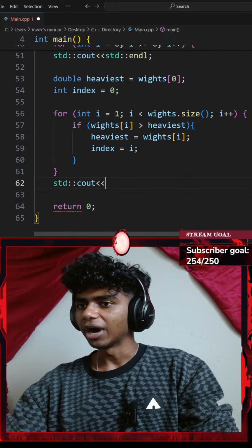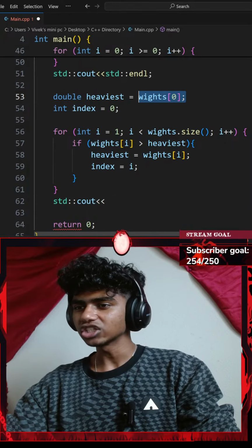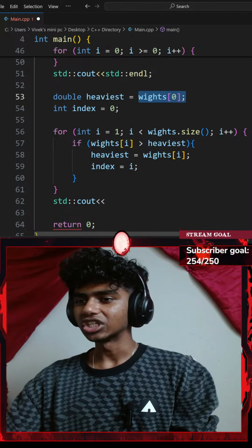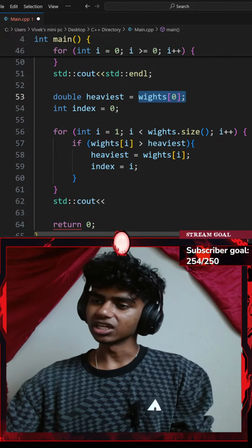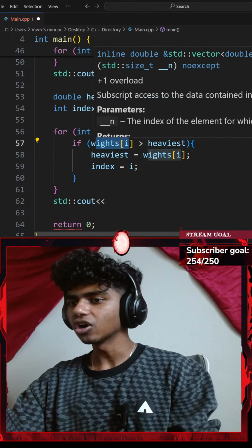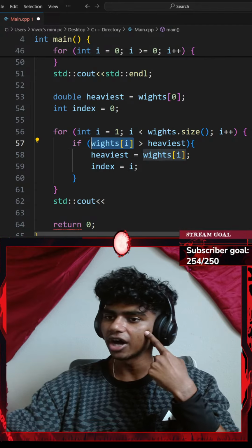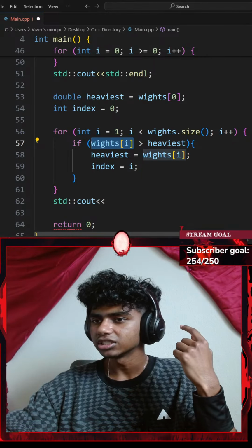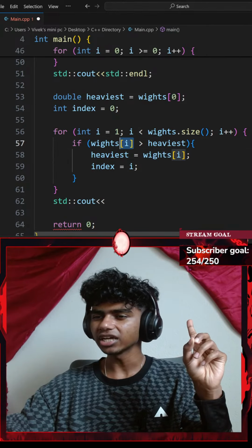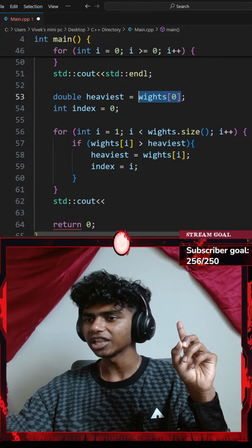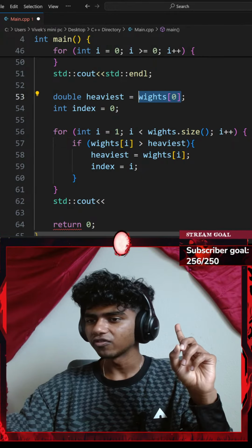So my heaviest variable is my weights at index 0, the first element of my weights vector, and then I check my weights at index i, my current weight. If it's greater than my heaviest, which is my first element, I want to display it on the screen.